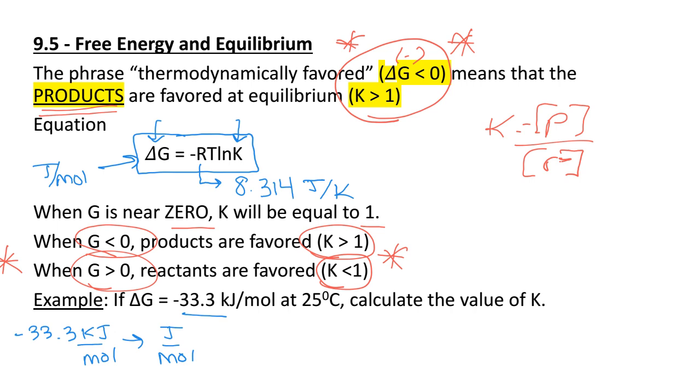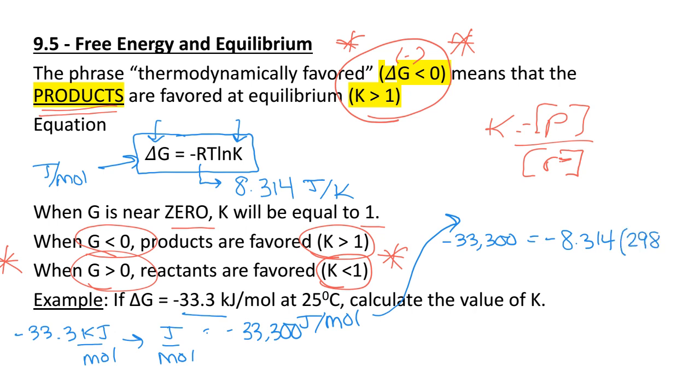So we need to multiply by 1,000. So that's going to give me negative 33,300. That's going to be in joules per mole for delta G. I'm going to go ahead and go up here. So now I'm going to have negative 33,300. That's going to equal negative 8.314 times the temperature, which is 298, times the natural log of K.